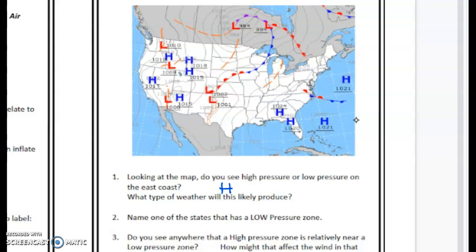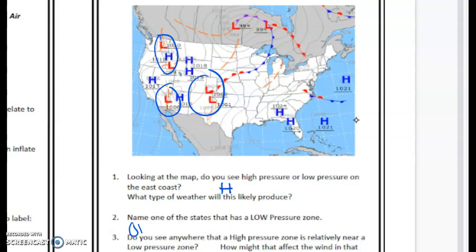Then it said, name the states that are in the low pressure zone. So that could be here, here, and this area. So there's several. Oh, we skipped a part of number one. I'll go back in just a second.